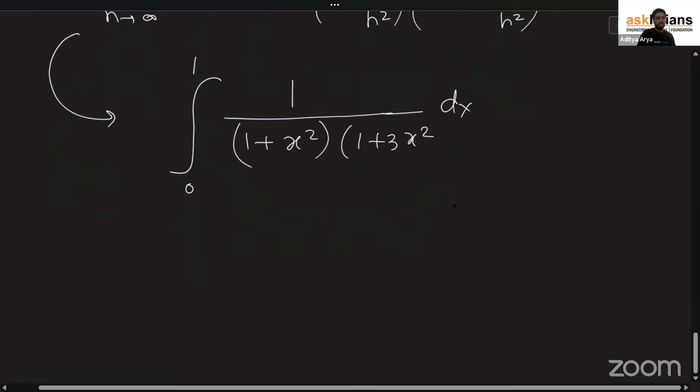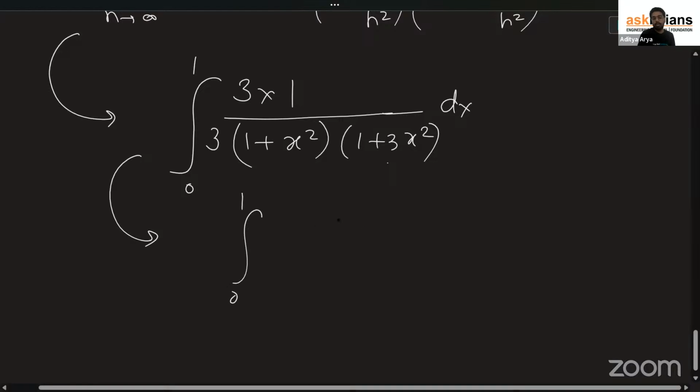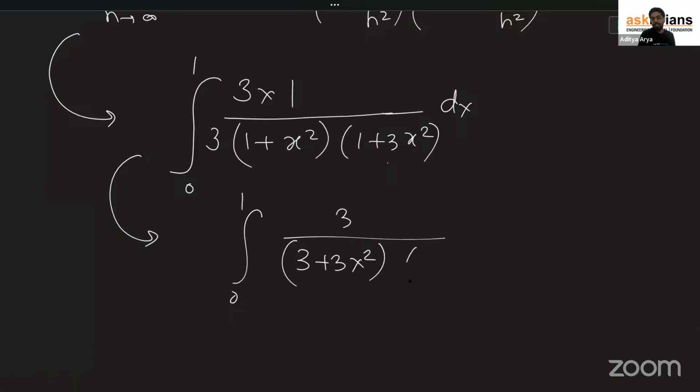Now I would say you can either apply partial fractions, which would be much better over here. Or the other technique, which I really love, is this: you can see there are two factors over here. In case of two factors, I don't apply partial. I can directly look whether they can be cancelled if they are added or subtracted. Yes. Multiply 3 in the numerator, multiply 3 in the denominator. This will become 0 to 1, 3 divided by 3 plus 3x square. Now you can see the difference of the denominators is a constant, which is 2.